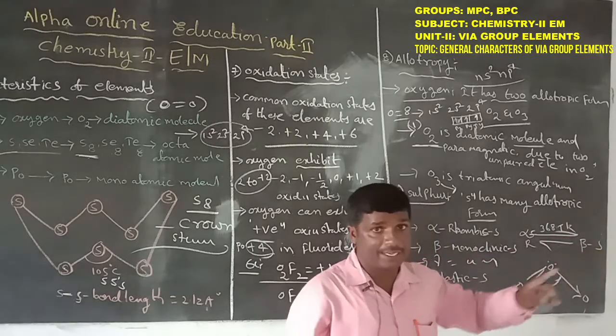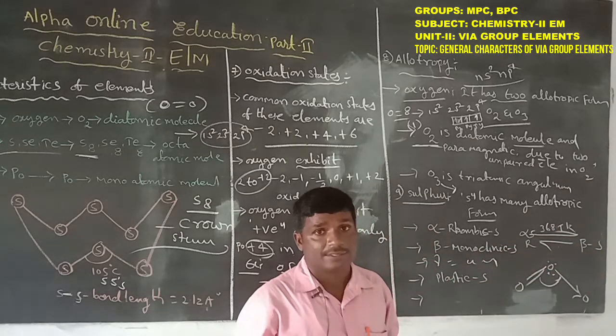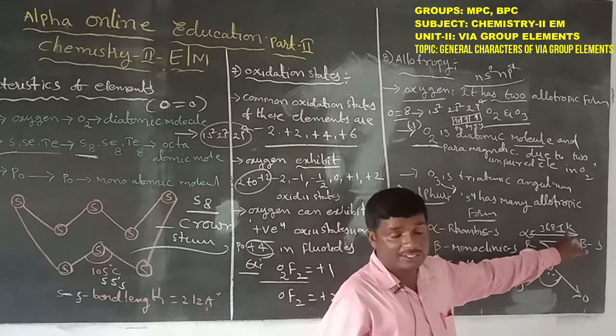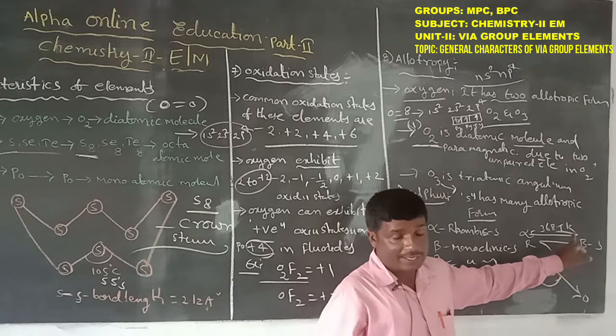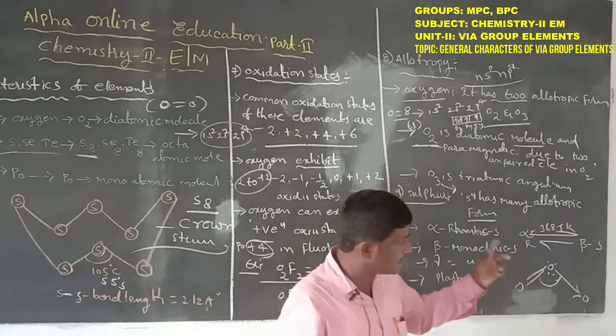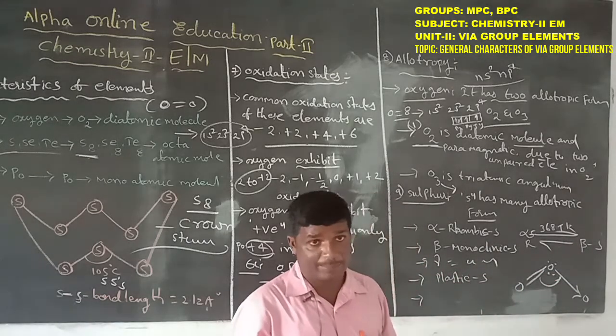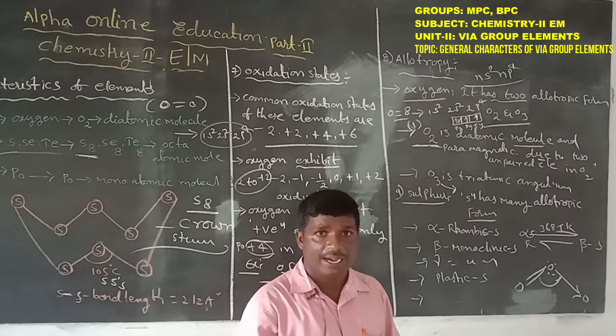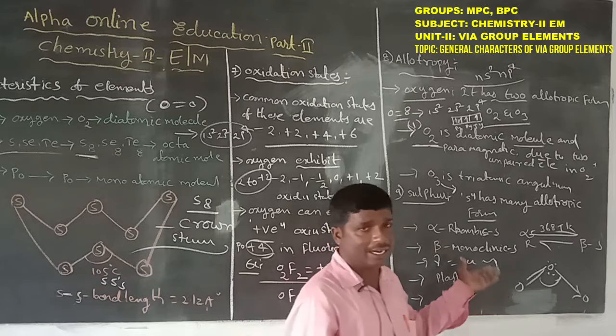at the temperature of 368.5 Kelvin, which is the equilibrium temperature. It is also called the transition temperature, because the alpha form converts to the beta form and the beta form converts to the alpha form.